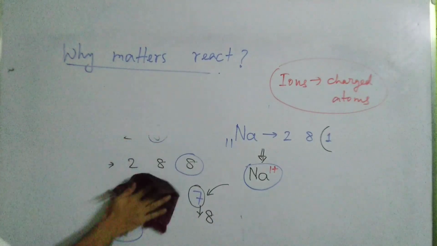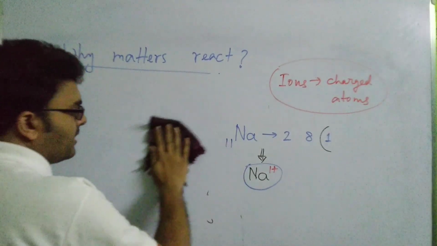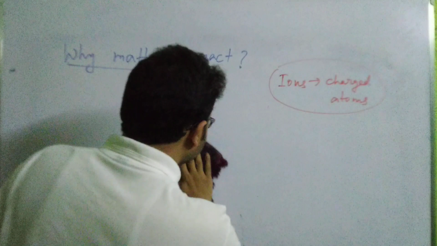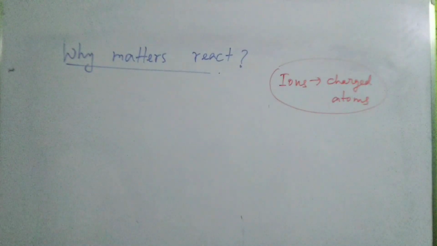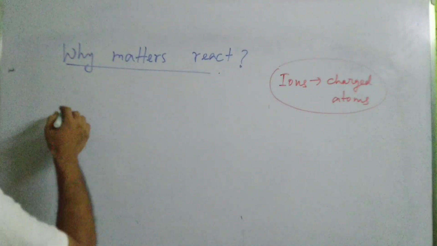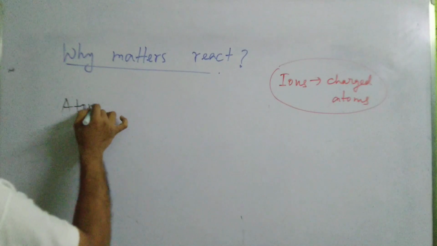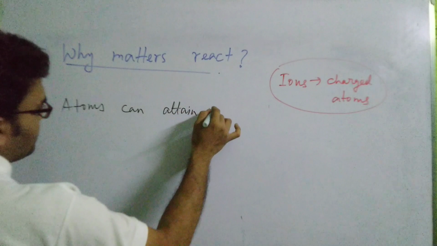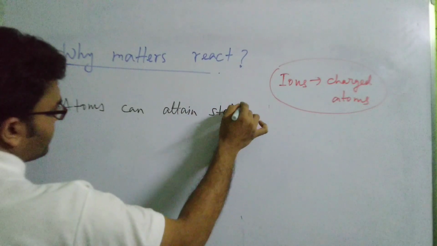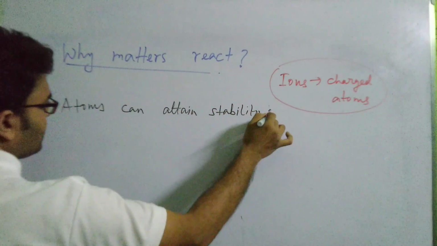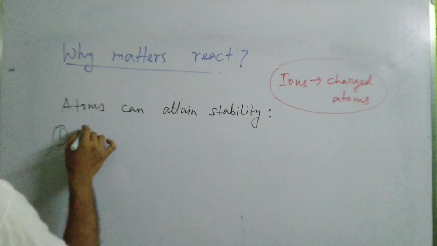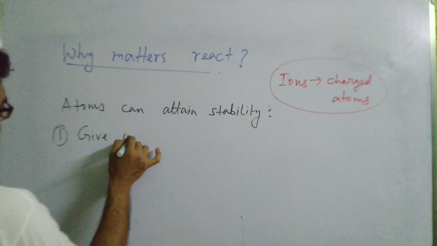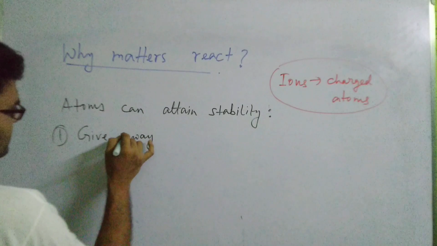So I am just erasing it off. So you can say that atoms of elements other than noble gases can attain stability mainly by three processes. The first process is giving away electrons.